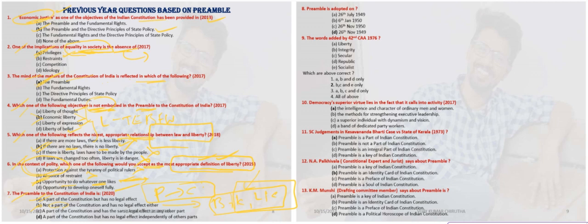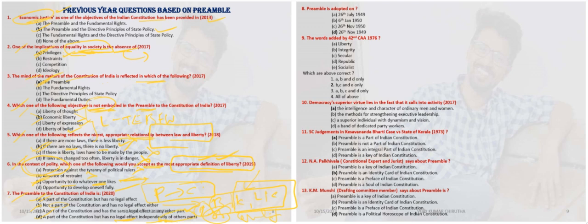And the part of the Constitution has the same legal effect as the other parts. It does not, because the preamble is not absolute, it is only qualified. If there is a violation of the preamble objectives, we should not go to the court directly. And the fourth option: a part of the Constitution but has no legal effect independently of the other parts.